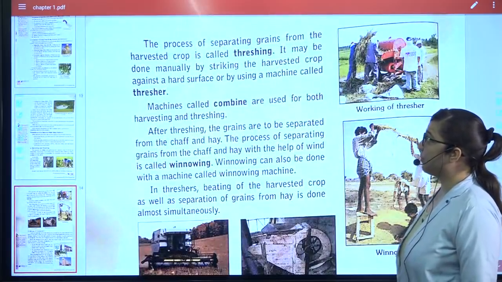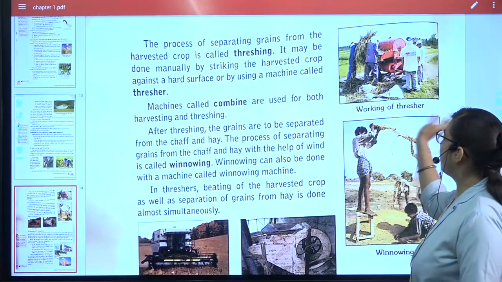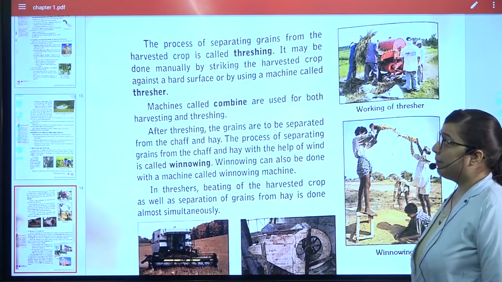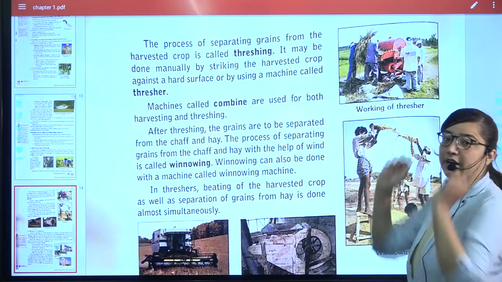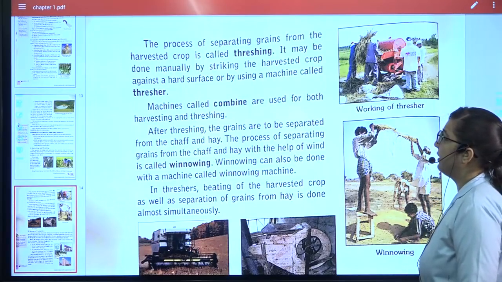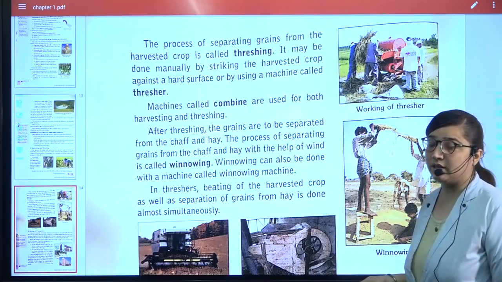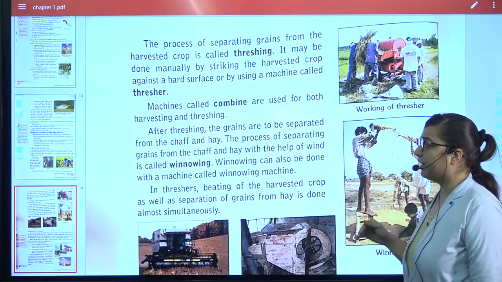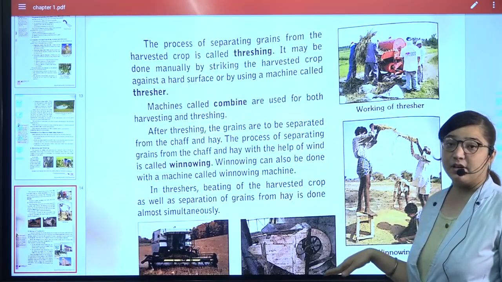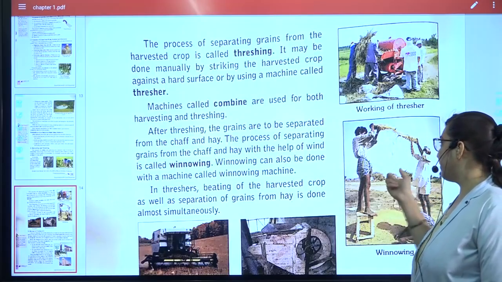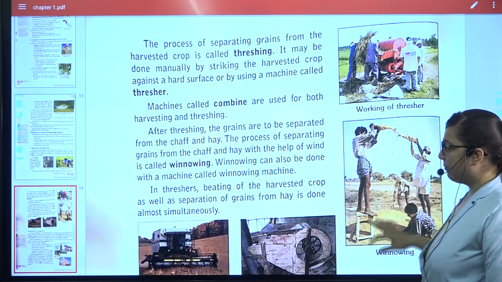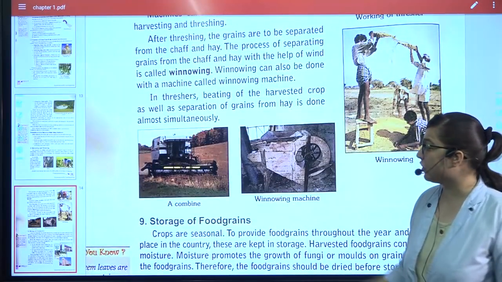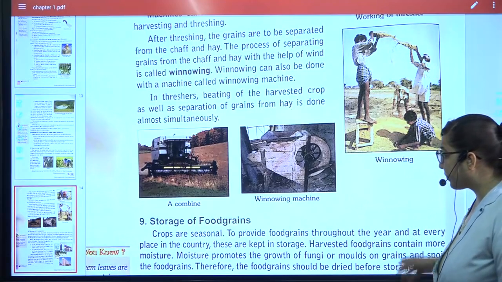The process of separating grains from the harvested crop is called threshing. It may be done manually by striking it against a hard surface, and there are machines which do both things, that is harvesting and threshing. Next, after threshing we need to remove the chaff from the grain, and that can be done by winnowing like this. For them also we have various machines. This is the combine, that is the harvester and thresher. This is the winnowing machine.